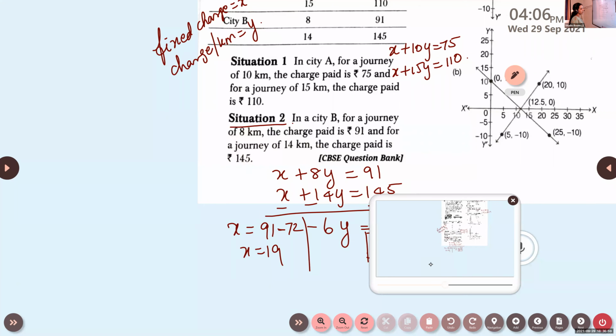Prajot, you completed? Yeah, ma'am. Solve and give the value.